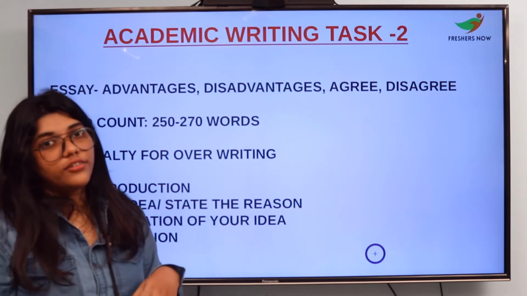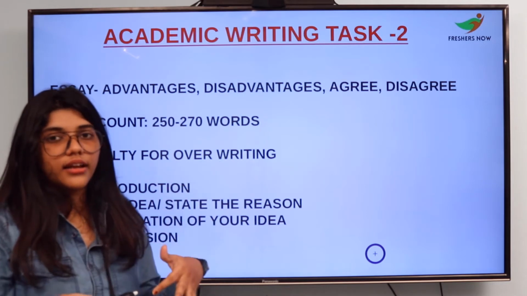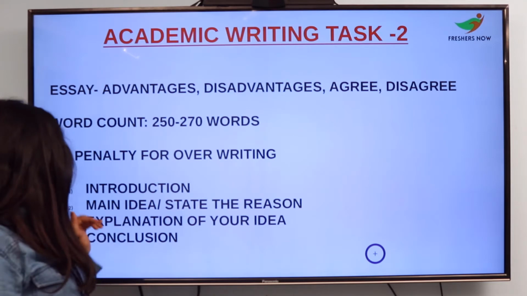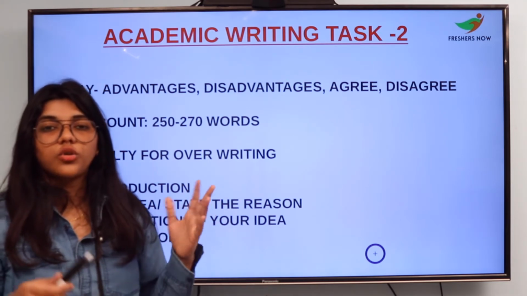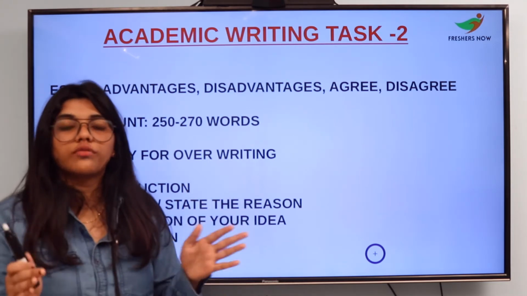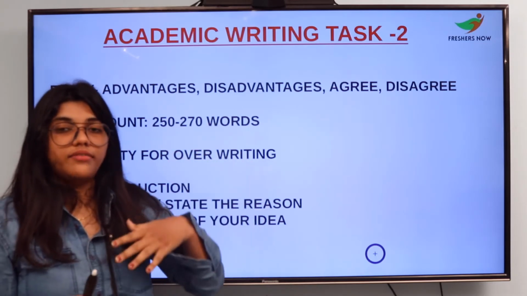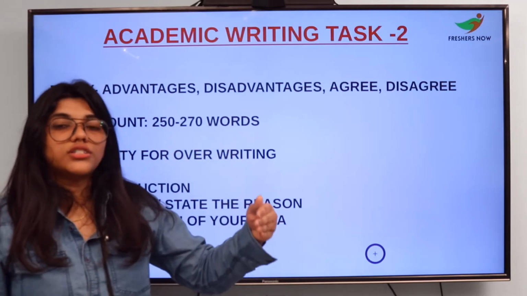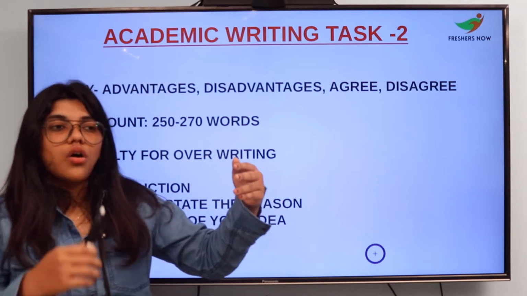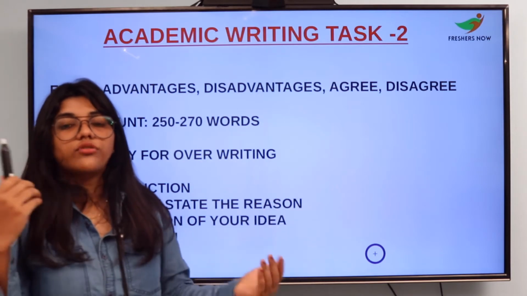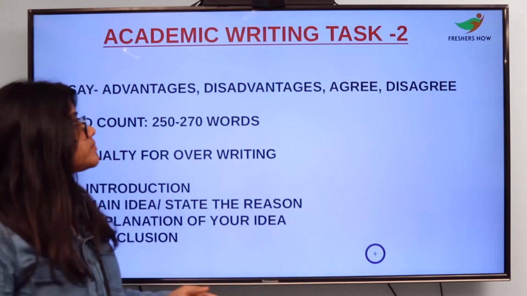If you disagree with that point, take the disagree point and do it accordingly. In the conclusion part, make sure you are justifying both your opinion and also the question's opinion. If you have disagreed with the point, make sure you're justifying some point to the agreeable part. So you have to justify your answer accordingly.